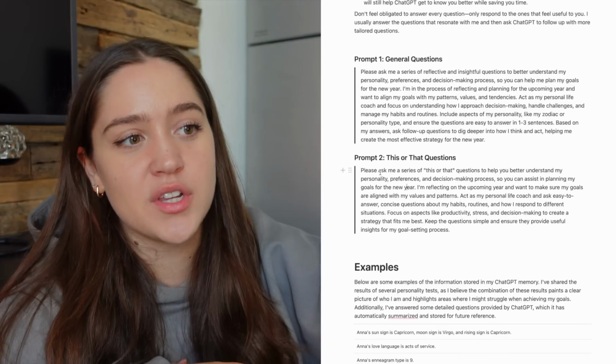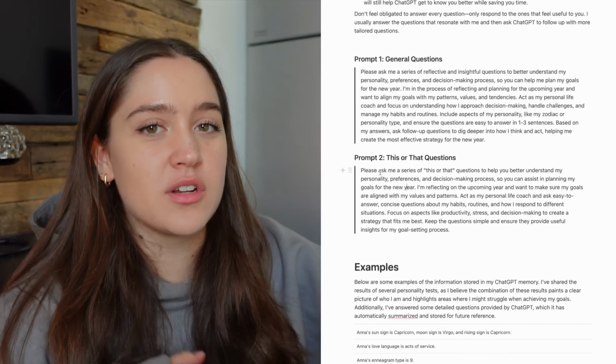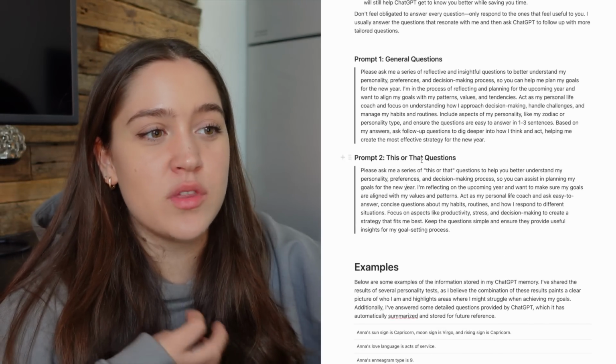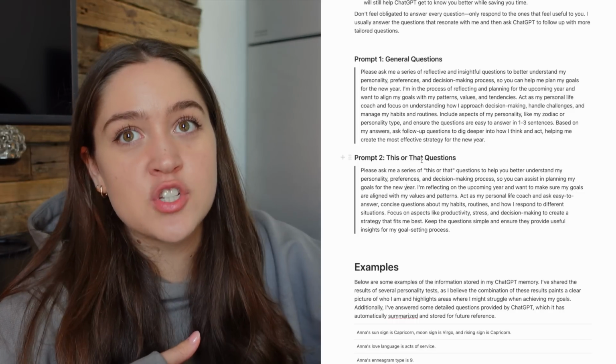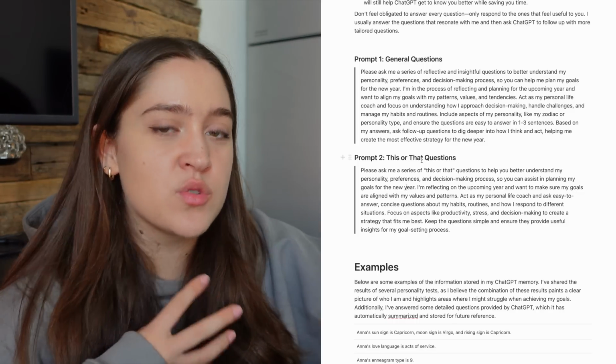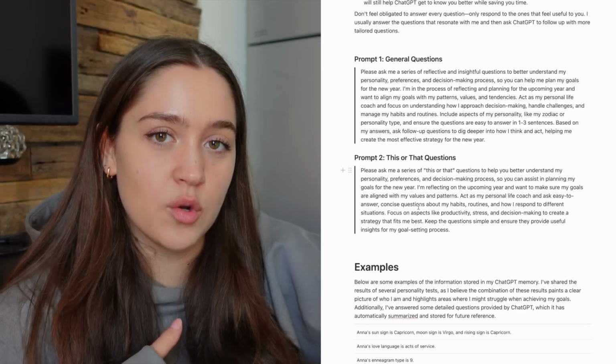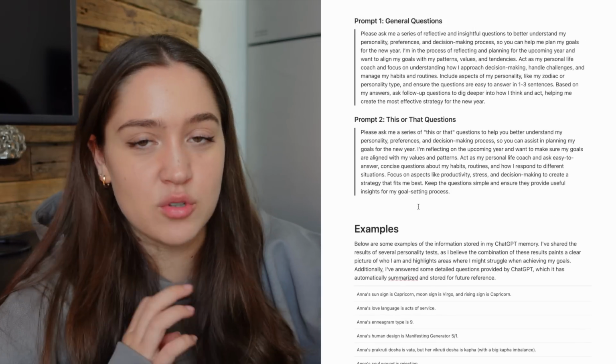And then the second option is if you don't really want to spend a lot of time on this, you can ask it to ask you this or that question. So it could be like, are you a morning person or are you a night person? Do you make decisions based on logic or intuition? So those kind of things could also be important when planning out your goals. If you don't really have time, you can use that prompt.